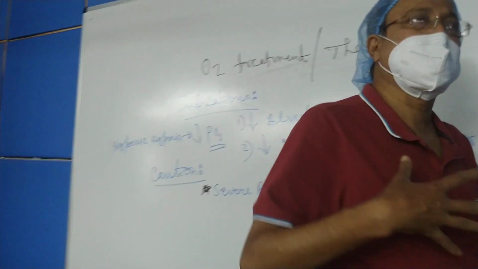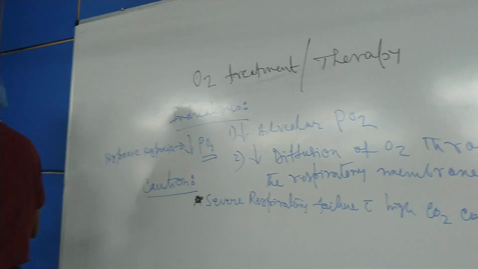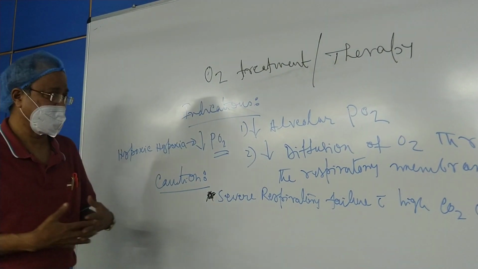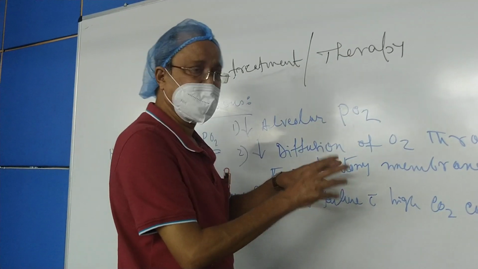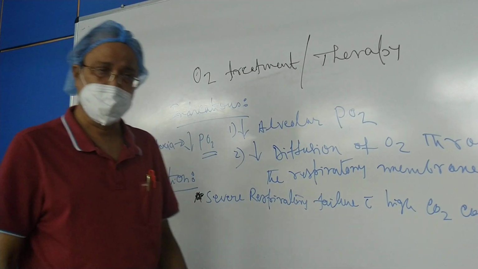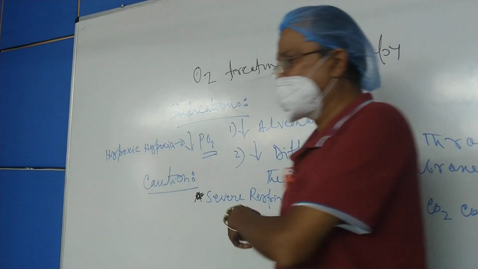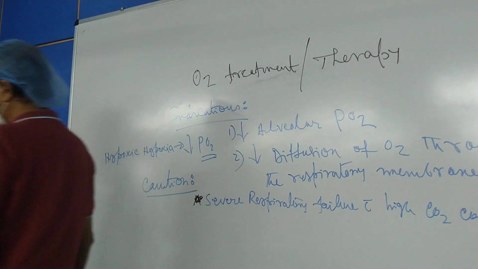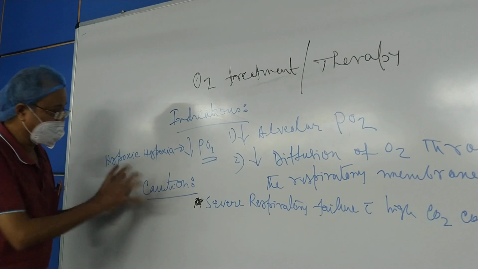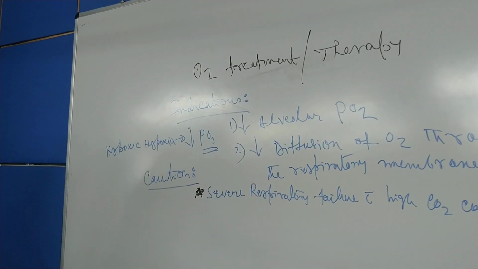That means here the ventilation becomes very less, so much so that the carbon dioxide is retained inside the body, leading to a condition, as I told you earlier, known as hypercapnia. I will discuss hypercapnia later on. So, this caution must be exercised while giving oxygen treatment.